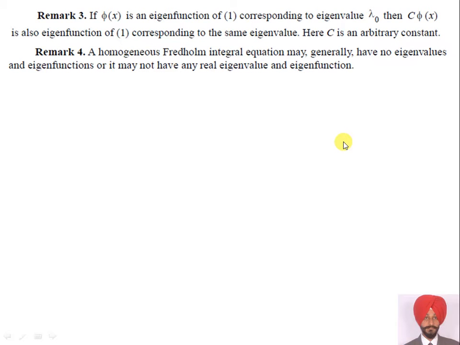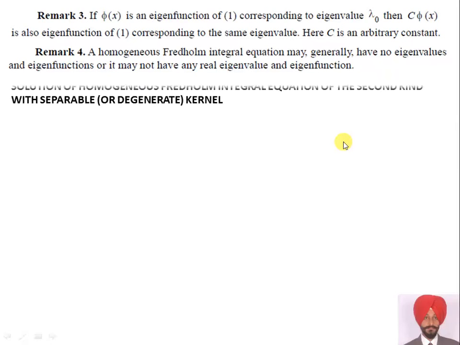Remark 4. A homogeneous Fredholm integral equation may generally have no eigenvalues and eigenfunctions, or it may not have any real eigenvalues and eigenfunctions.